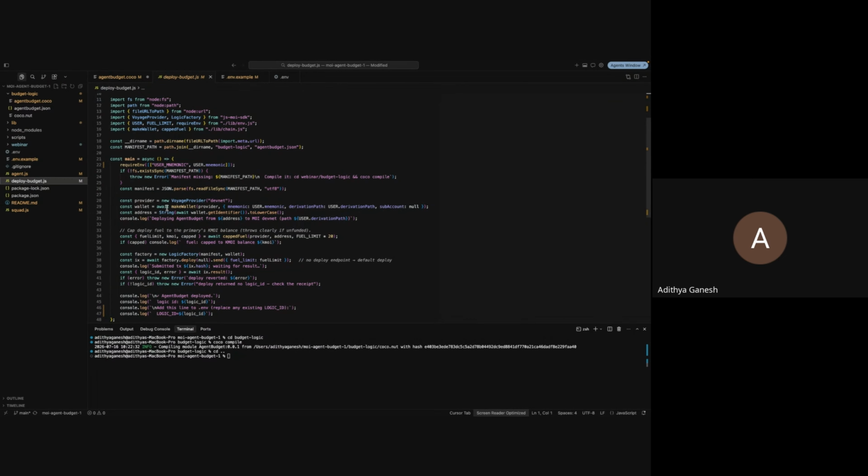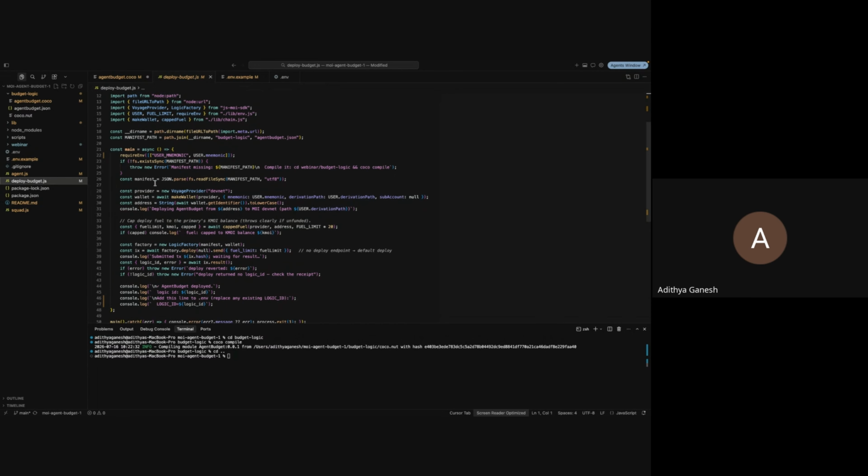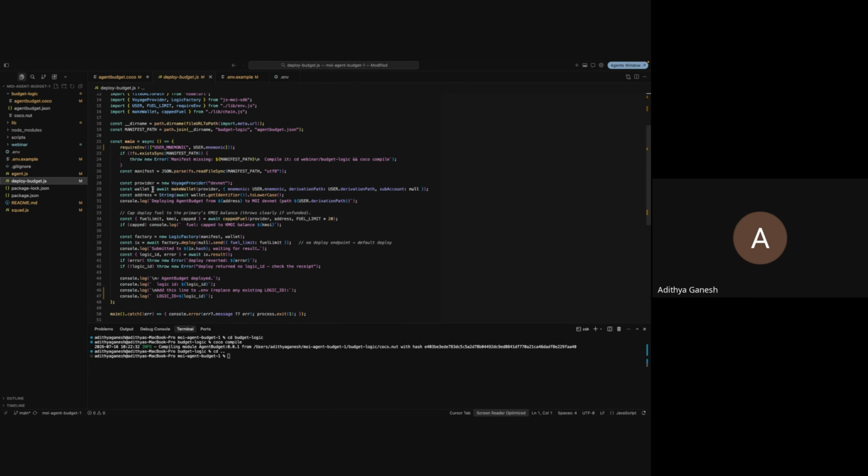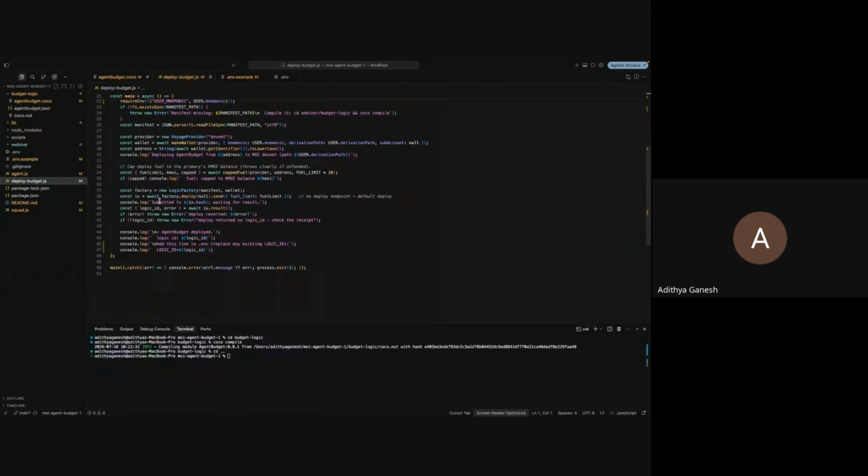A lot of it is boilerplate: imports, and importing the wallet package. But the most important piece of code to deploy any custom logic is just the logic factory. It's effectively just two to three lines of code to deploy a logic on chain.